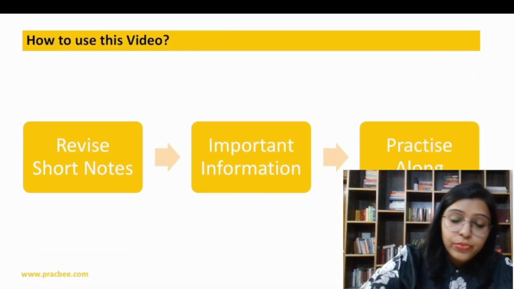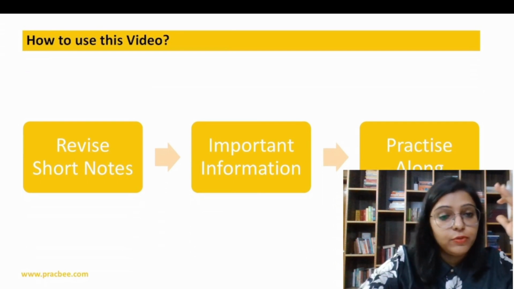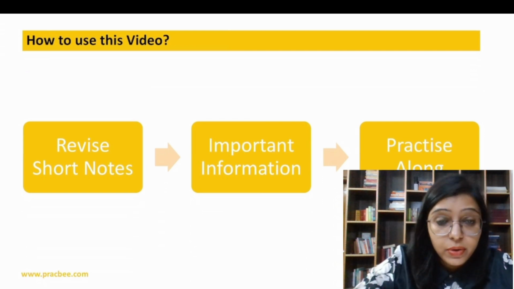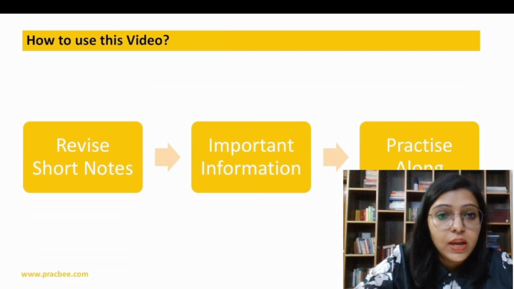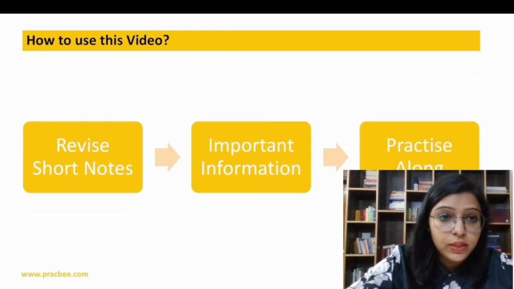Okay, now how to use this video? First, you have to revise your short notes, you have to revise your NCERT completely, and you have to write down the important information in terms of formulas and concepts. And then you can start doing the practice, you can start solving the previous year questions.